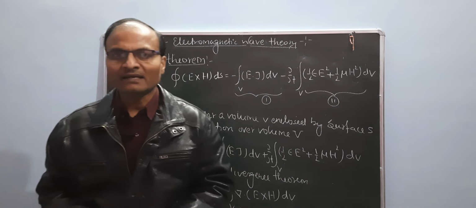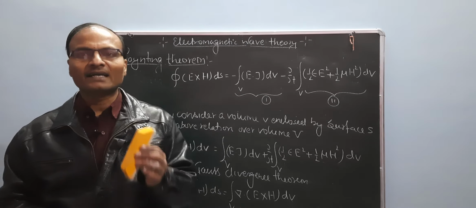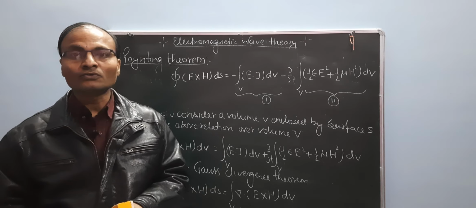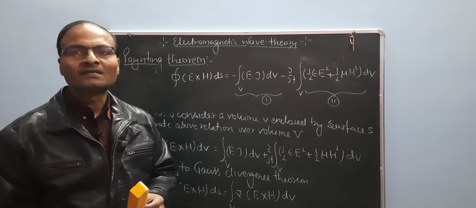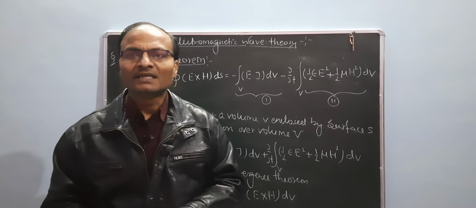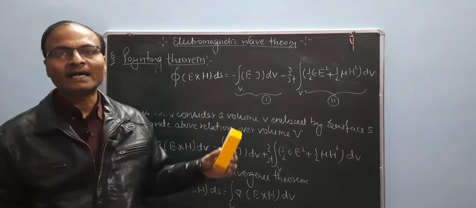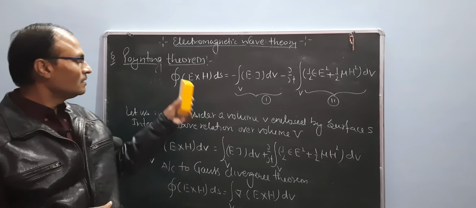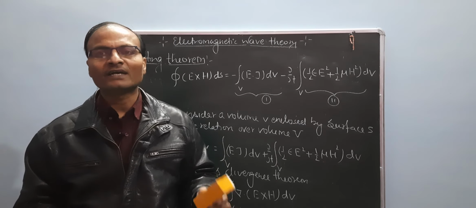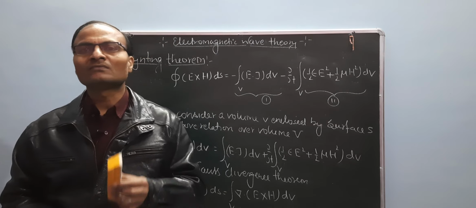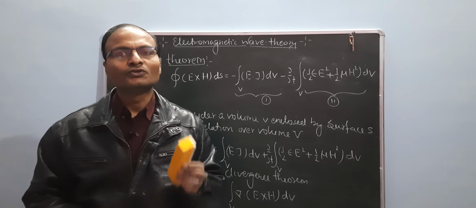The first term represents the rate at which electromagnetic energy is lost through Joule heating loss, and the second term represents the rate of decrease of energy stored in volume V due to the electric and magnetic fields. The closed surface integral of E cross H dot dS represents the rate of flow of energy over surface S enclosing volume V. So E cross H gives the rate of flow of energy through unit area.